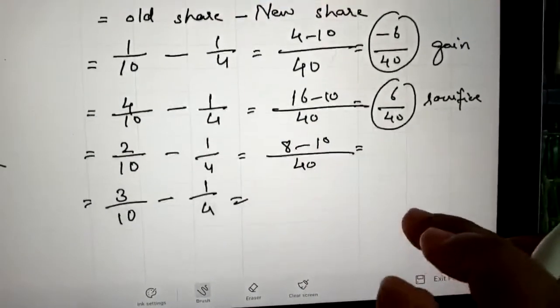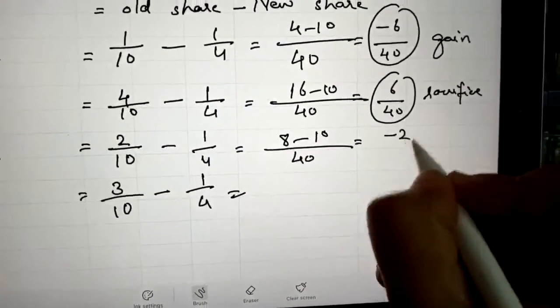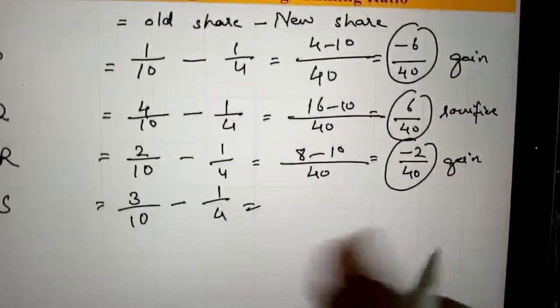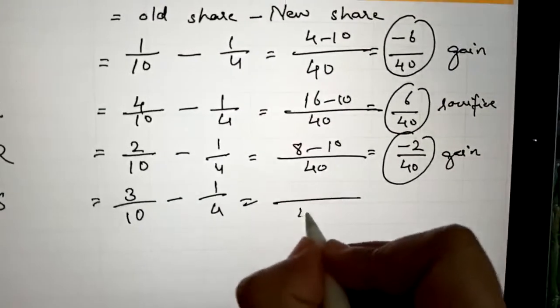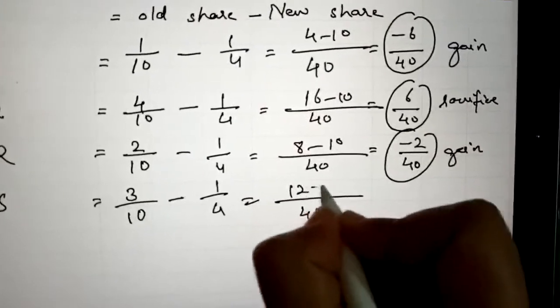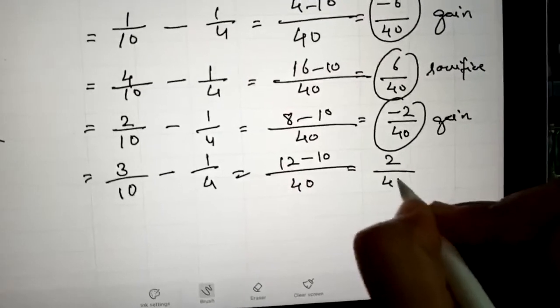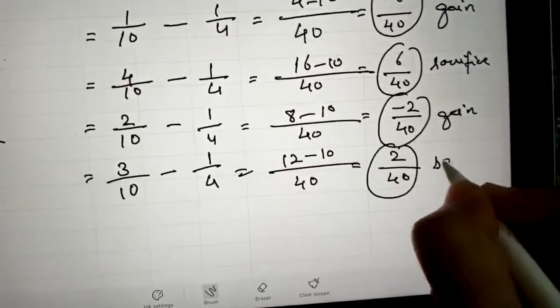And R's gain is -2/40. And last is S, and S's sacrifice is 2/40.